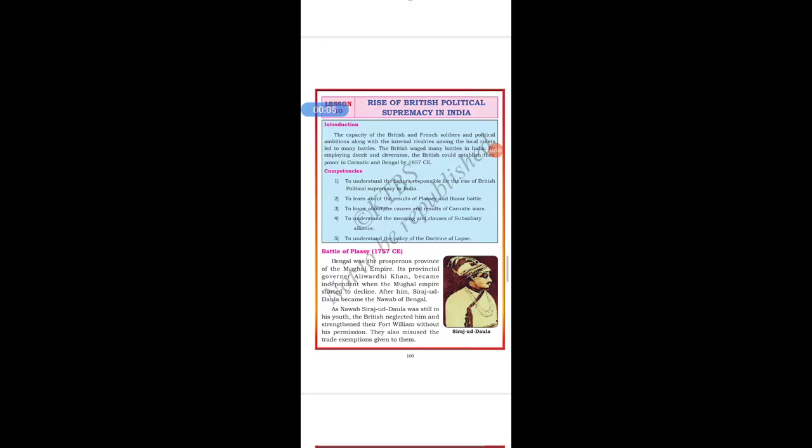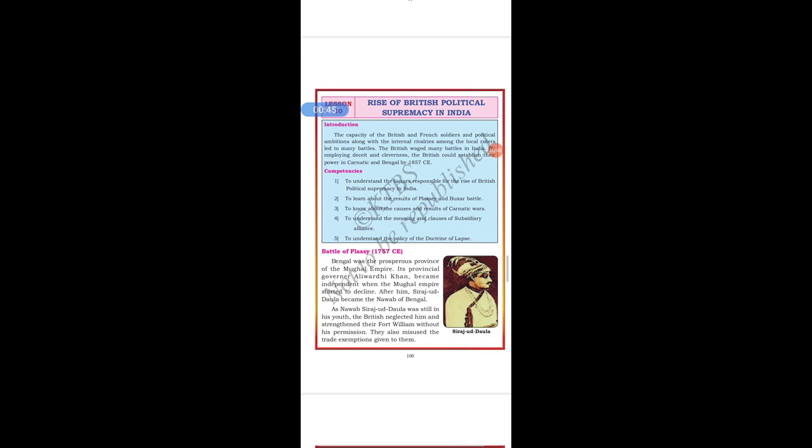Now I am here with the topic of rise of British political supremacy in India. This is a chapter of the subject social science for students of 7th standard. Here, students, in this chapter you are going to learn how the capacity of the British and the French soldiers and political ambitions, along with the internal rivalries among the local rulers, led to many battles. You can see how the Britishers arrived in India and how they ruled, and their rivalries and battles are discussed in this chapter.